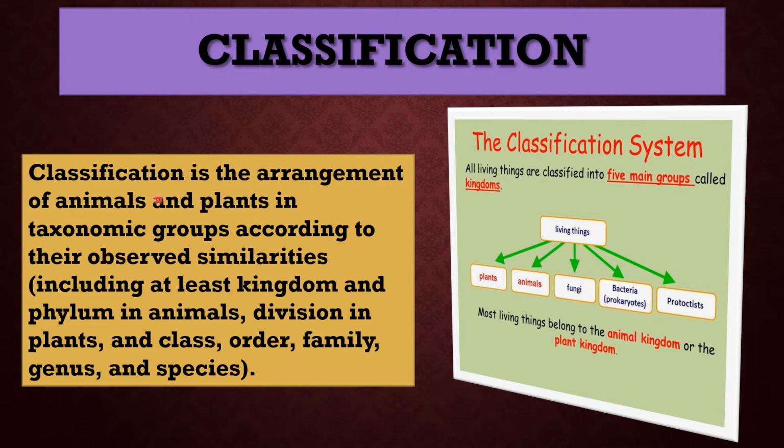Classification is the arrangement of animals and plants in taxonomic groups according to their observed similarities, including at least kingdom and phylum in animals, division in plants, and class, order, family, genus, and species. Say classification is the process of putting organisms into groups based on their characteristics.